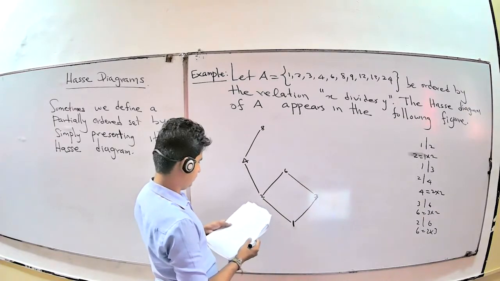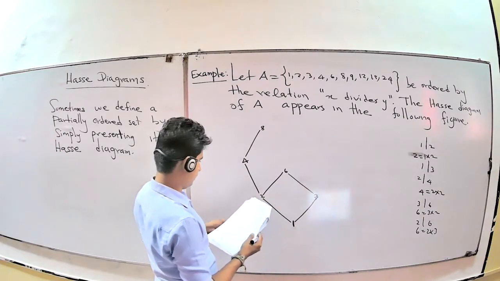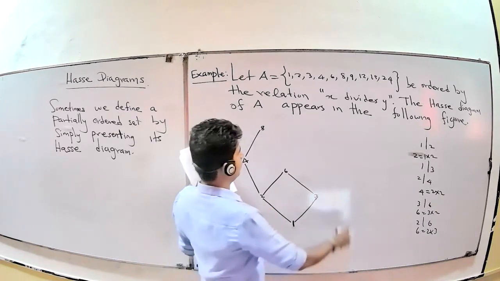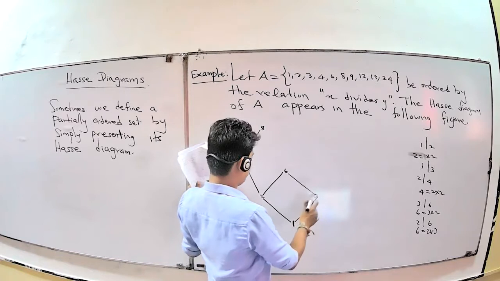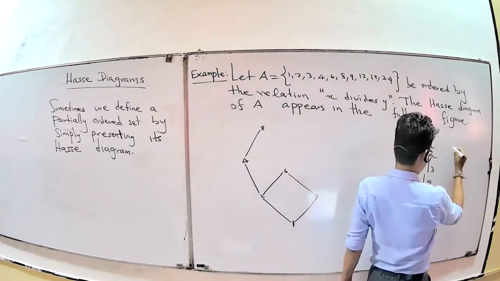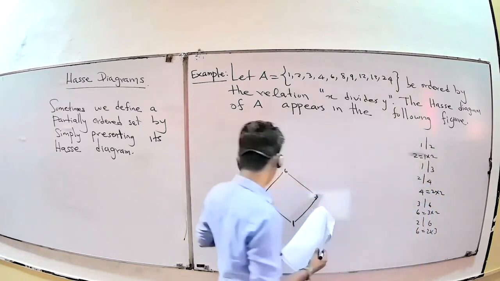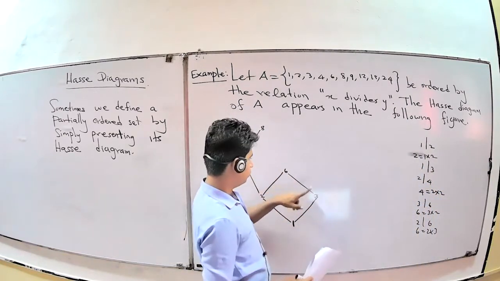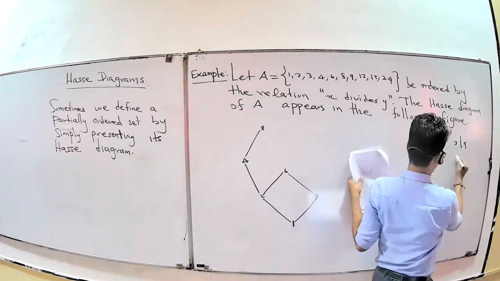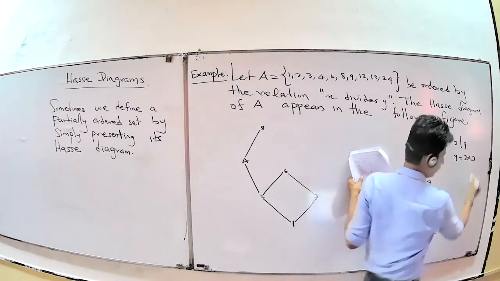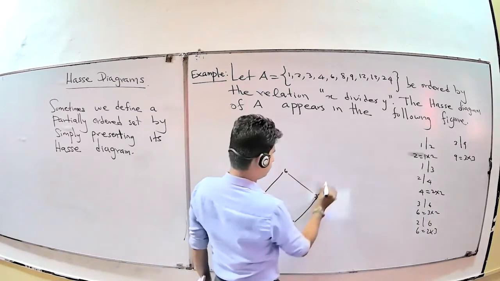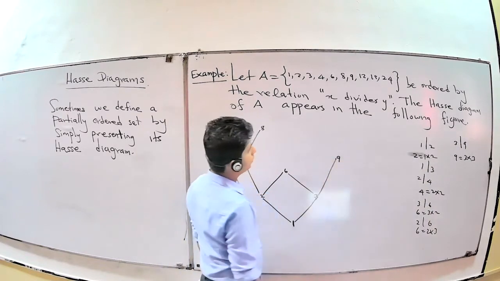Next, 9. For 9, you have the connection to 3, because 3 divides 9, as 9 equals 3 times 3. Therefore, you have a connection between 9 and 3.